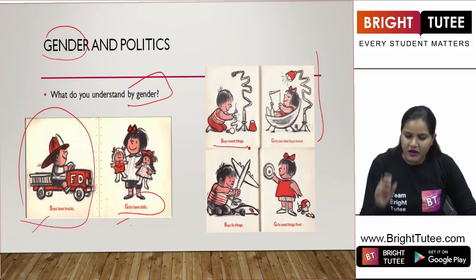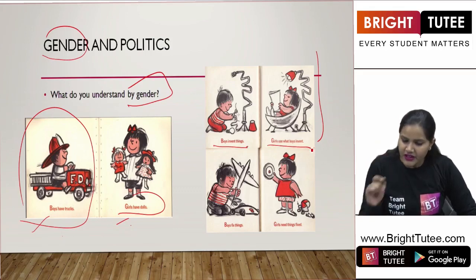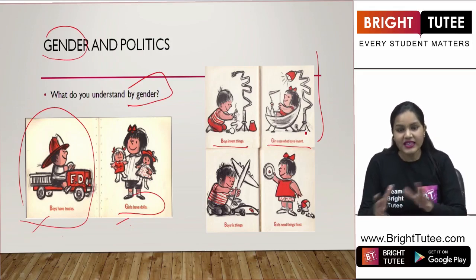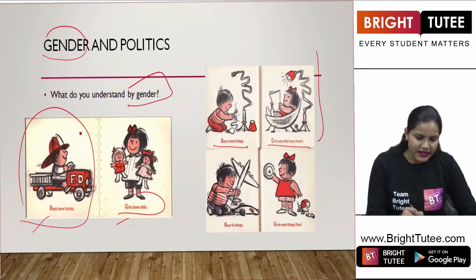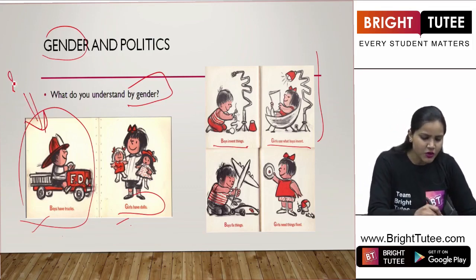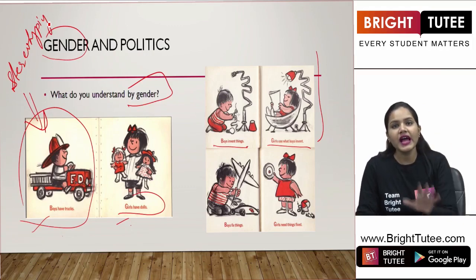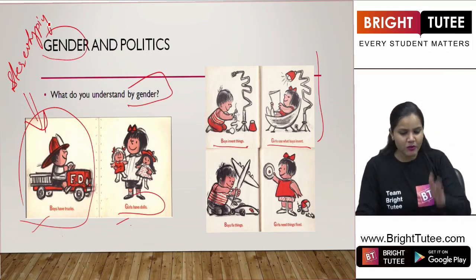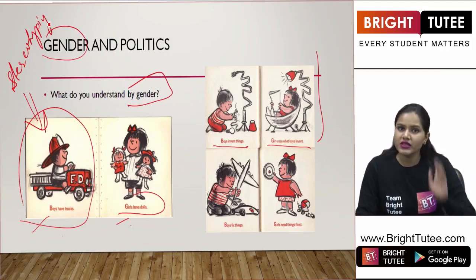Here the statement says, boys invent things, and the next statement says, girls use what boys invent, right? Can you see this difference in the statements here? These statements are stereotyping the characteristics of a boy and a girl. So a boy is supposed to do this thing and a girl is supposed to do that thing.